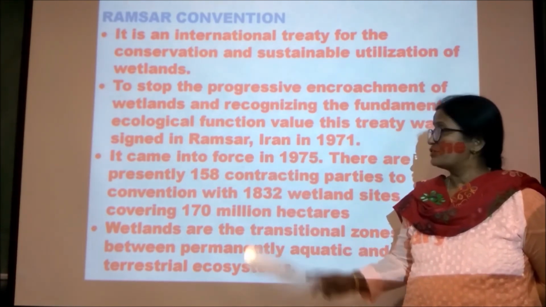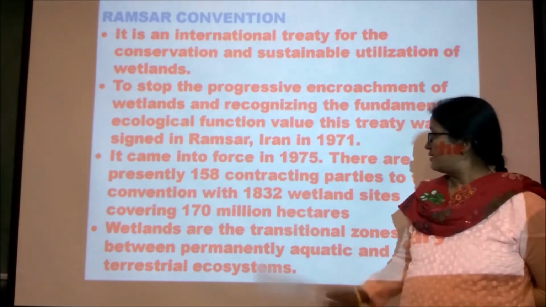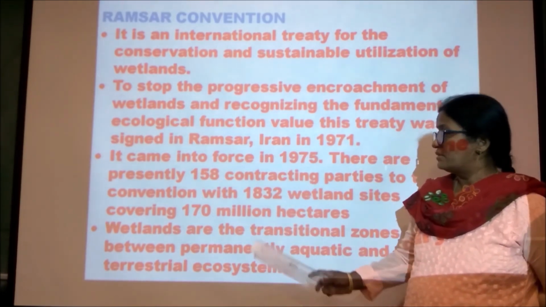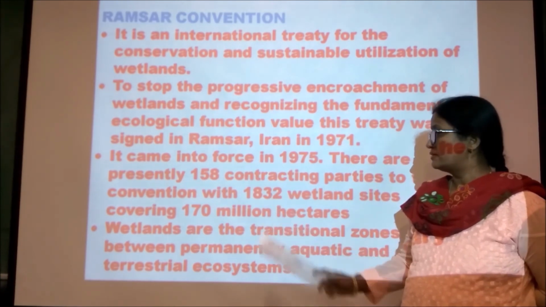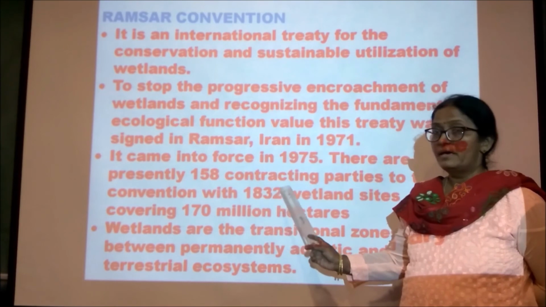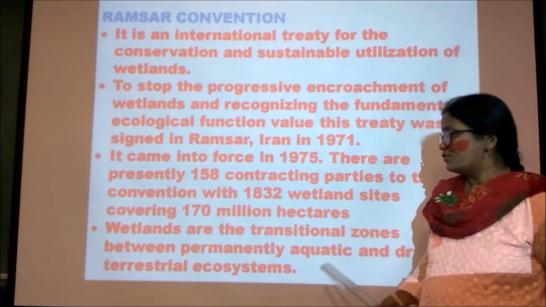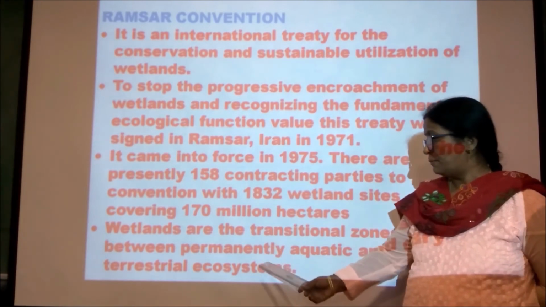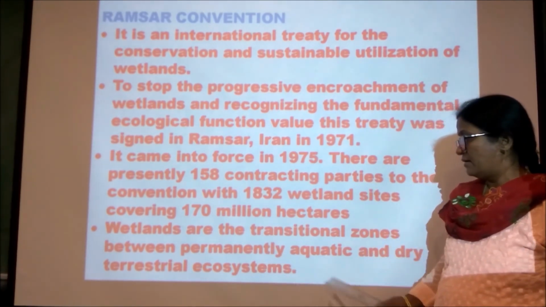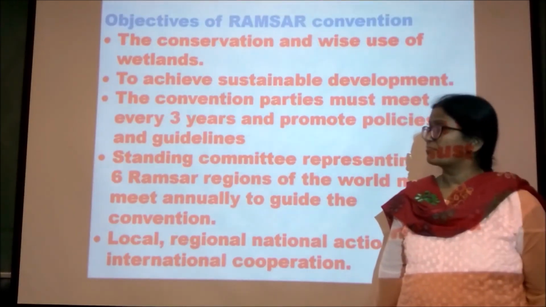It came into force in 1975. Now there are 158 contracting parties to this convention and 1832 wetland sites, which cover 170 million hectares. These wetlands are the transitional zones between permanently aquatic and dry terrestrial ecosystems.